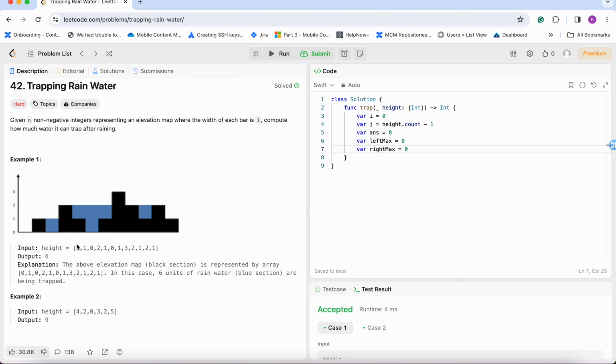And here, as the array is non-negative, we can consider their minimum value as 0, because we are initiating them. So we are taking their minimum value 0, 0. Then, by comparing, we will calculate their maximum value. Okay. So now this left max is 0 and right max is also 0.